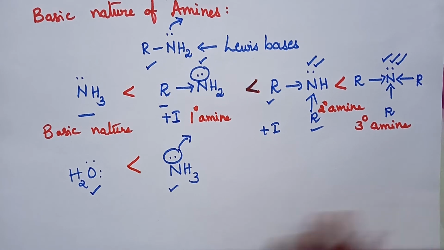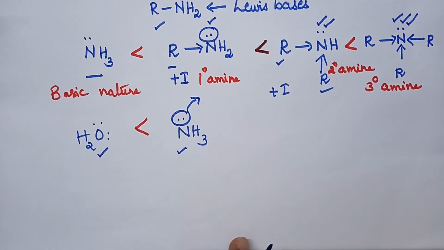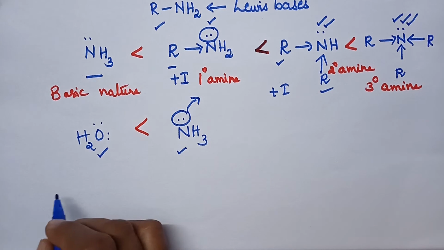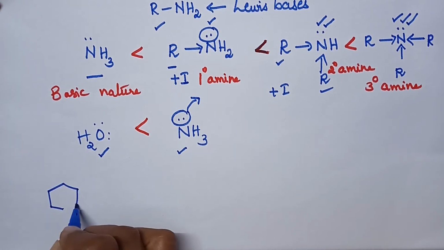Clear, students? And remember that here we can also study the basic nature of aromatic amines. So what is a good example for aromatic amine? Aniline is a good example for aromatic amines.